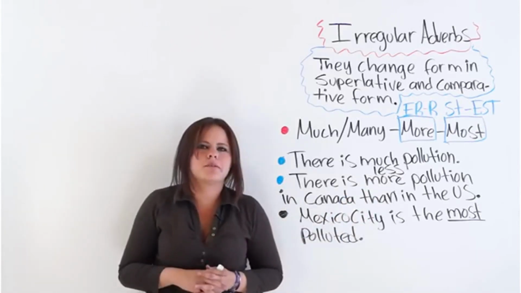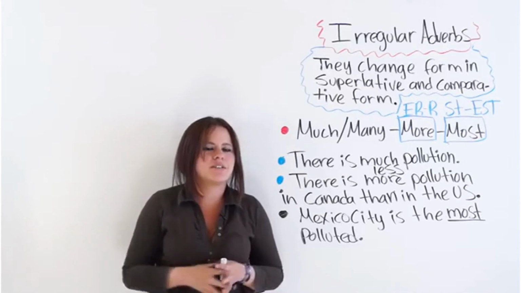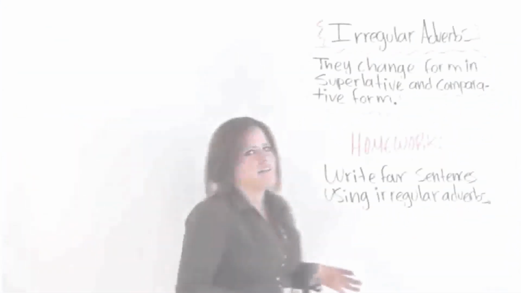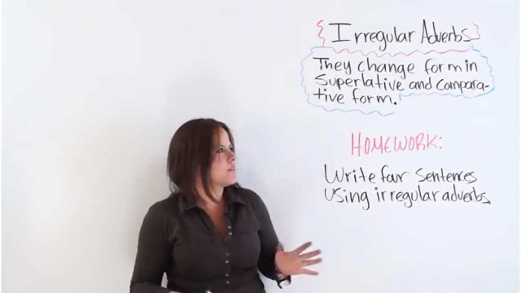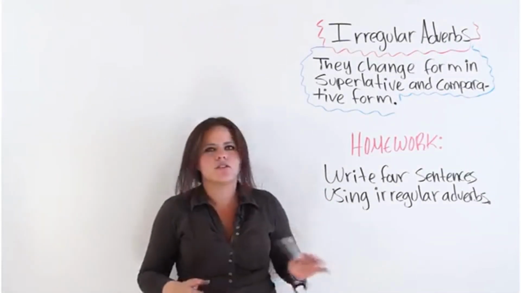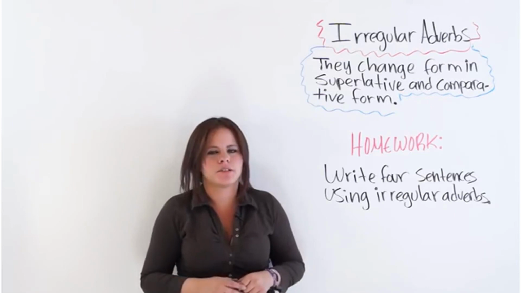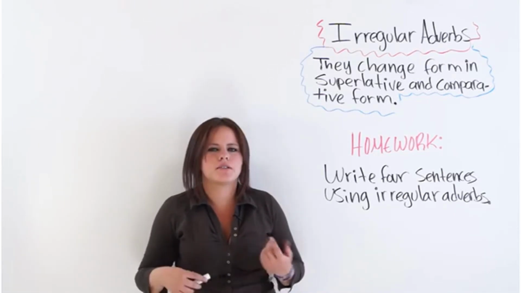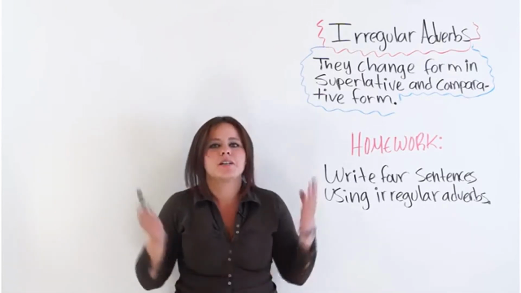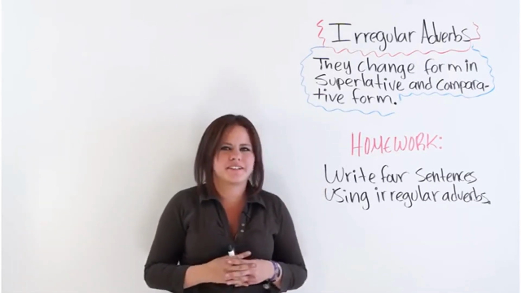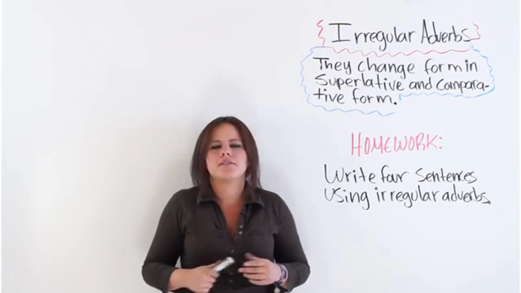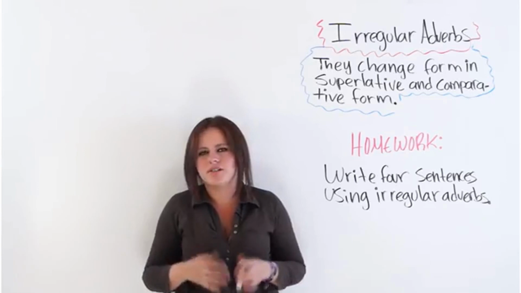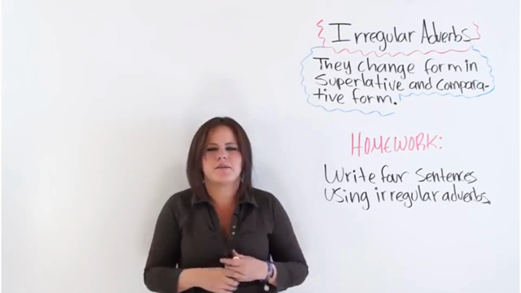Next, I will leave you some homework. Remember that you need to do it in order to improve your English. For homework, you are going to write 4 sentences using irregular adverbs. Remember that you must use the comparative and superlative form also. And well, please leave your homework in the comment section below this video. If you have any question or comment or suggestion, please also type it down there in the comment section.